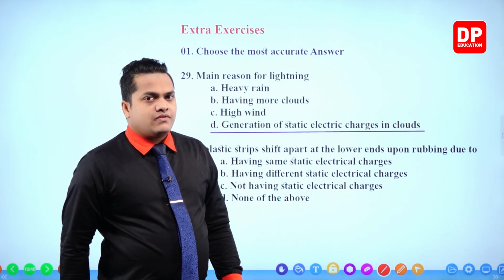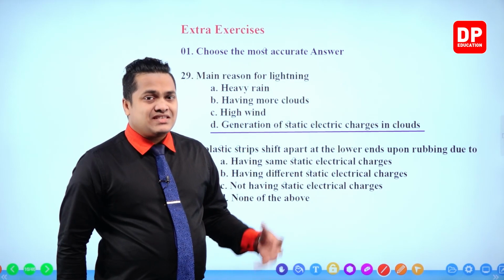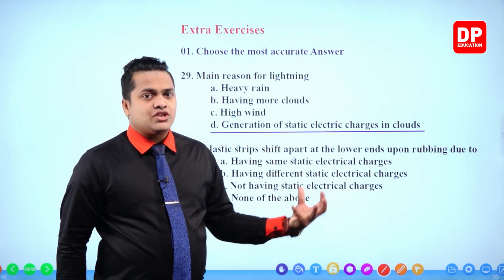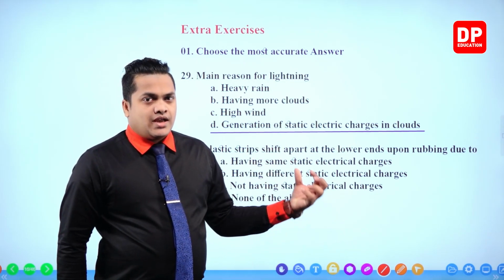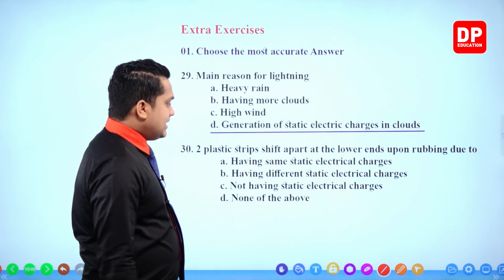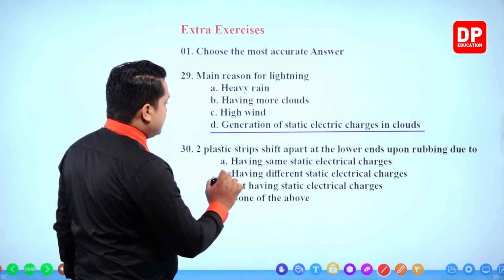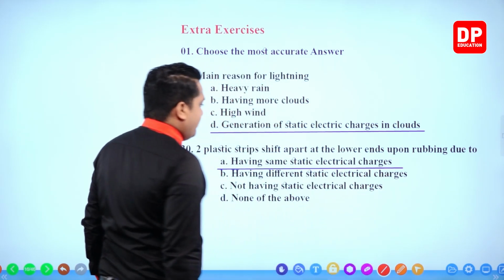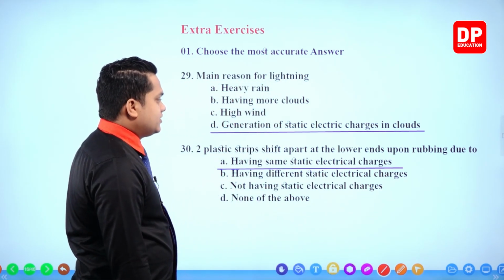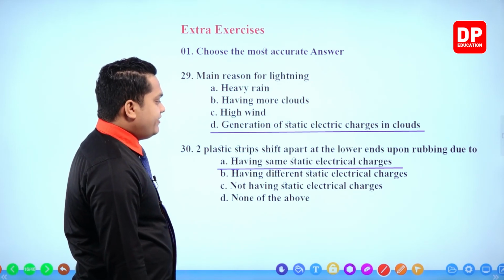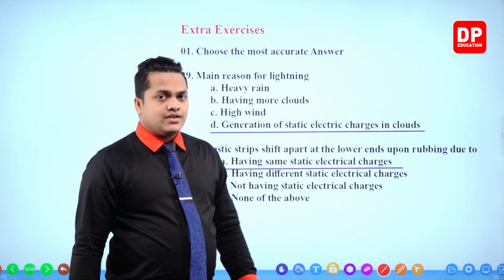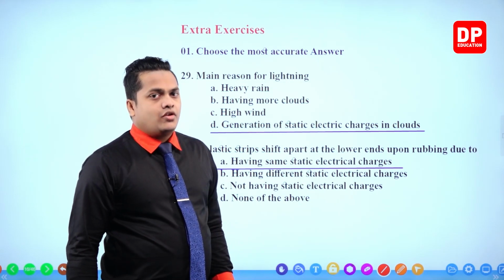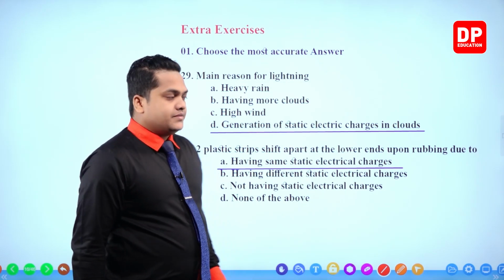It's mainly because of having same or like charges at the two ends. So, the correct answer would be, my dear children, having same static electrical charges. If they have different static electrical charges, then they would attract each other, not repel, right?